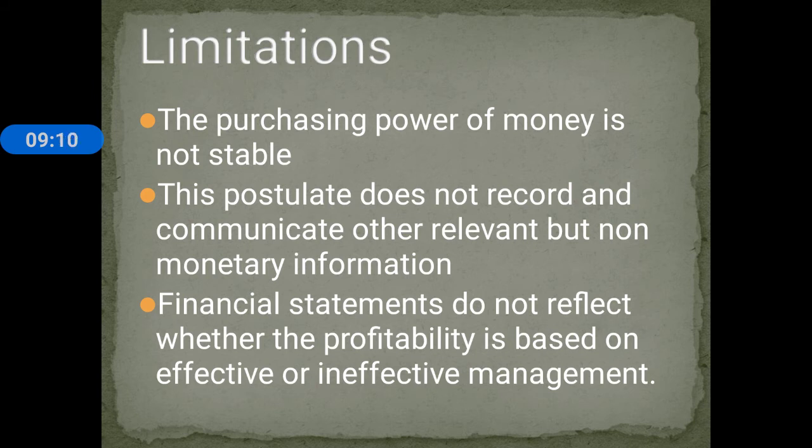Suppose you have purchased machinery at rupees 10,000 at the beginning of the year, but at the time of preparation of the balance sheet, the cost price of the same machinery may be 15,000. The historical cost is 10,000, but the current market price is 15,000. So the purchasing power of money is not stable.